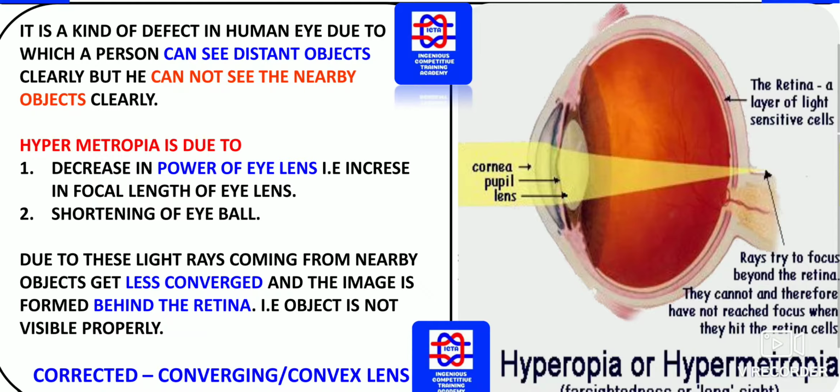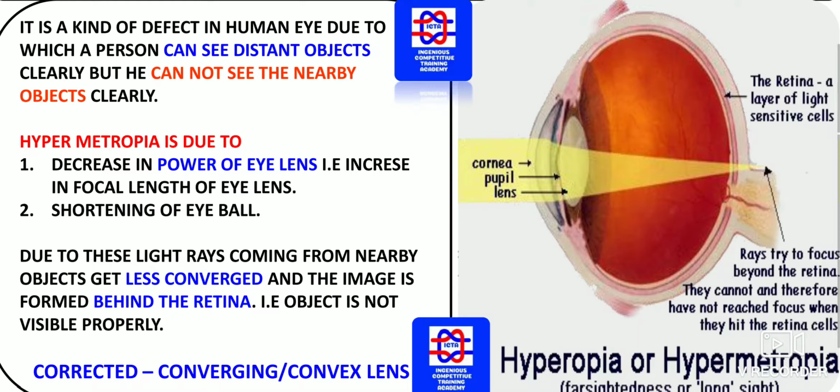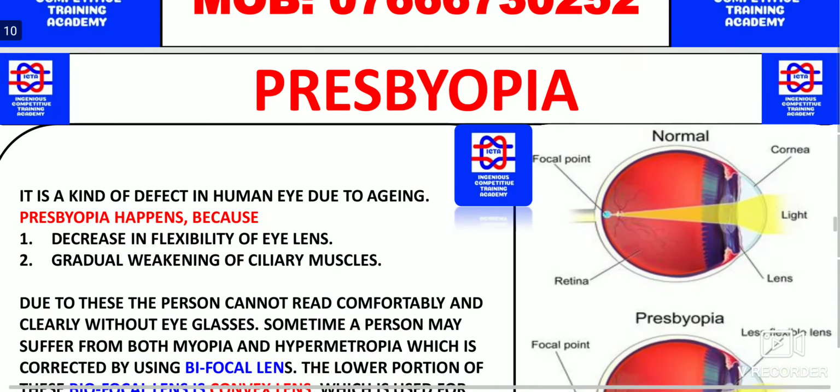Once the image is formed behind the retina, he cannot see the objects properly. Even if it falls before the retina, he cannot see. If we know what converging lenses and diverging lenses are, these are converging lenses. It is very helpful so that the ray can be formed exactly on the retina. That is the reason we have to use a converging lens.